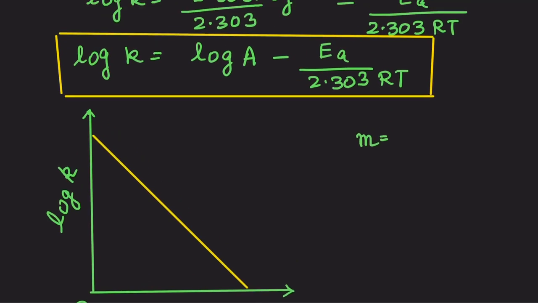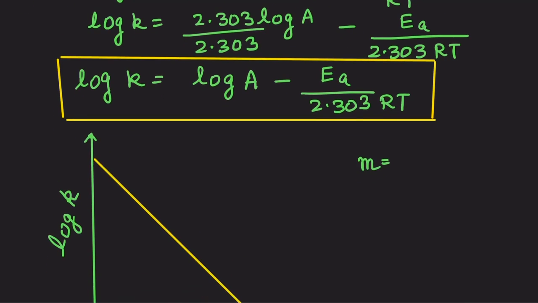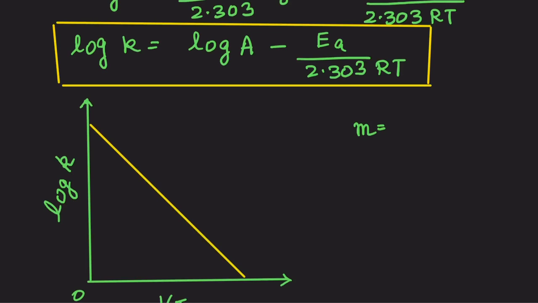Think about it again. See, we've got logarithm. Yes, the slope of this graph gives me minus Ea upon 2.303 R. What does the y-intercept give me? Absolutely correct. This gives me log of A.